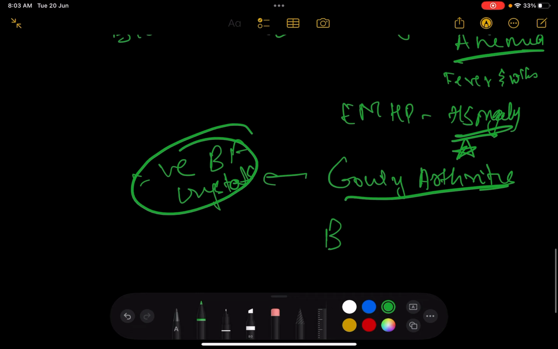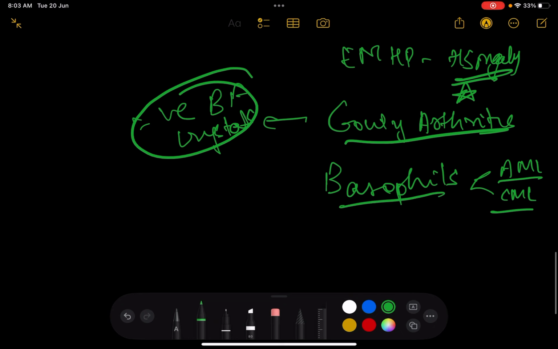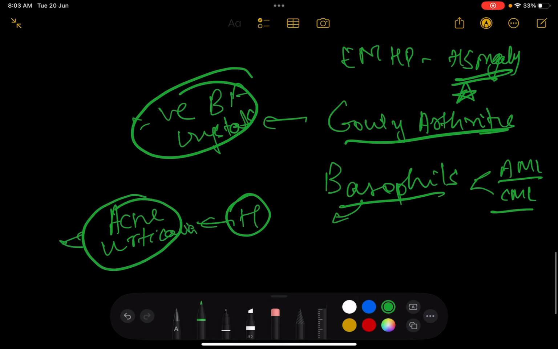Also very important is to understand that you will have a lot of basophils. If you see basophils, you should think of two things, AML or CML. If there is a chronic presentation, you want to think more of CML. Because of basophils, there's going to be histamine, which is going to cause acne and urticaria. Another place that urticaria is associated is definitely with polycythemia vera, which causes post-bathing rash or urticaria. Very, very important. And there's going to be hyperviscosity and leukocytosis-related syndromes.